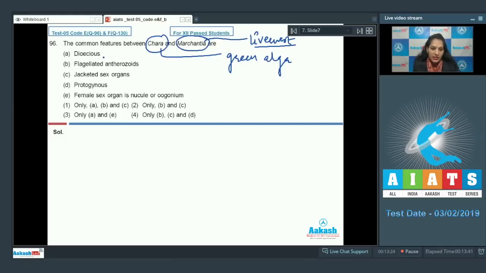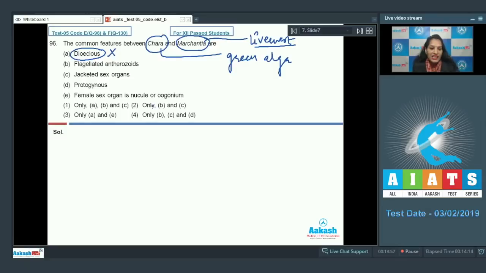Now, the common features. A. Dioecious. Dioecious means when both the sex organs are present on separate plants. It is called dioecious condition. In case of Marchantia, it is true. Marchantia is dioecious as it has male and female sex organs on separate plants. But it is not true for Chara because most of the species of Chara are monoecious. So this cannot be a common feature between Chara and Marchantia. So this is ruled out.